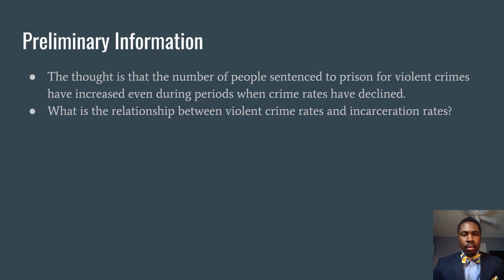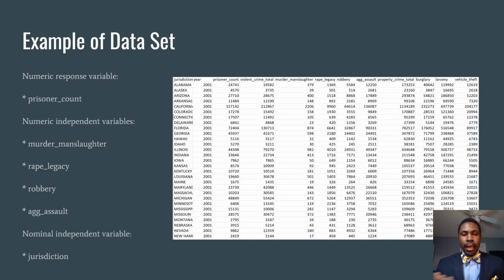So the thought is that the number of people incarcerated and sentenced to prison for violent crimes has increased during the periods when crime rates have declined. So I decided to find out what is the relationship between violent crimes and incarceration rates. Here's an example of my data set. I have jurisdiction, year, prisoner count, violent crime totals, murder manslaughter, rape, robbery, aggravated assault, property crime totals, burglary, larceny, and vehicle theft. Even though there's a lot of different information in my data, I really want to focus on violent crime totals.